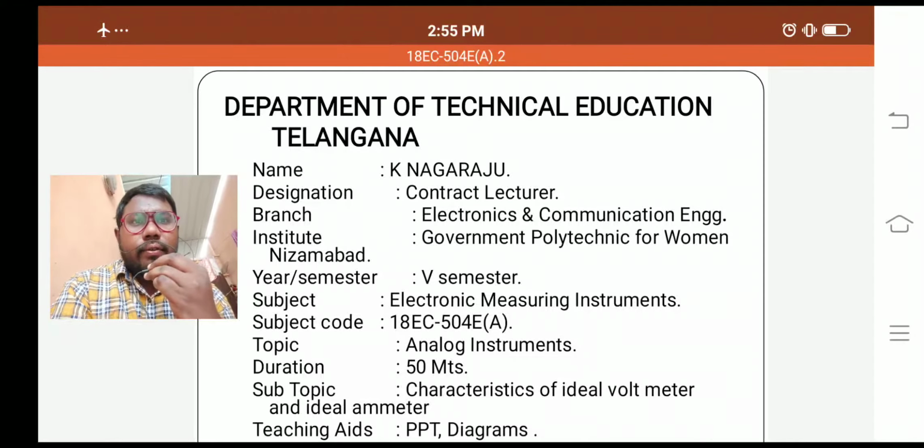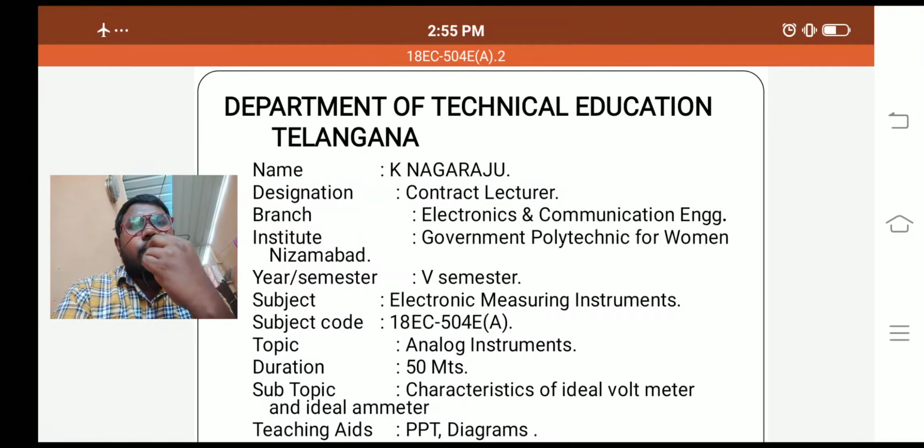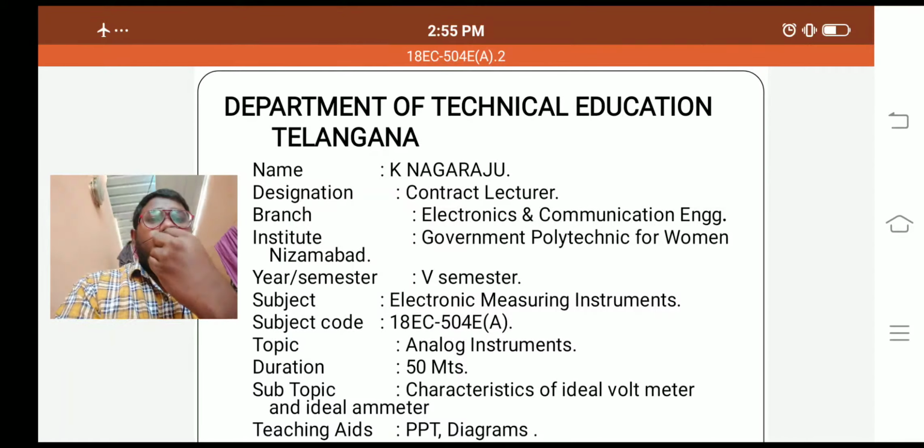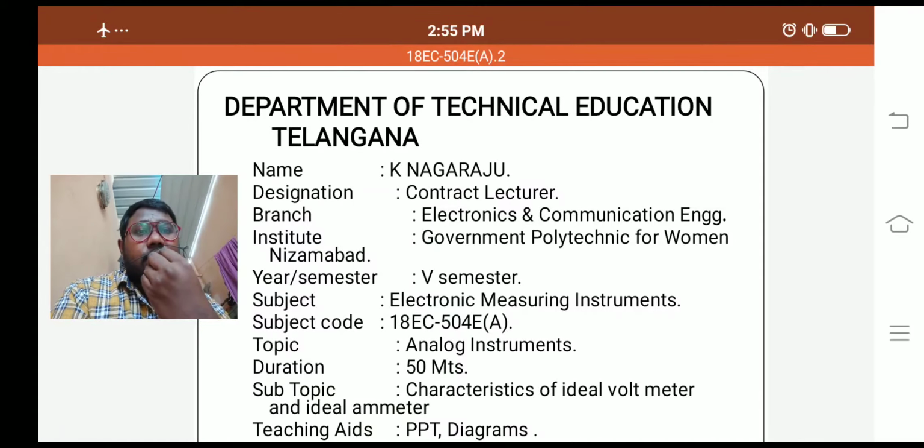Today I am going to explain the subject, electronic measuring instruments. In the C18 curriculum, we have this subject in the fifth semester. That is the topic. Generally, the subject is electronic measuring instruments.